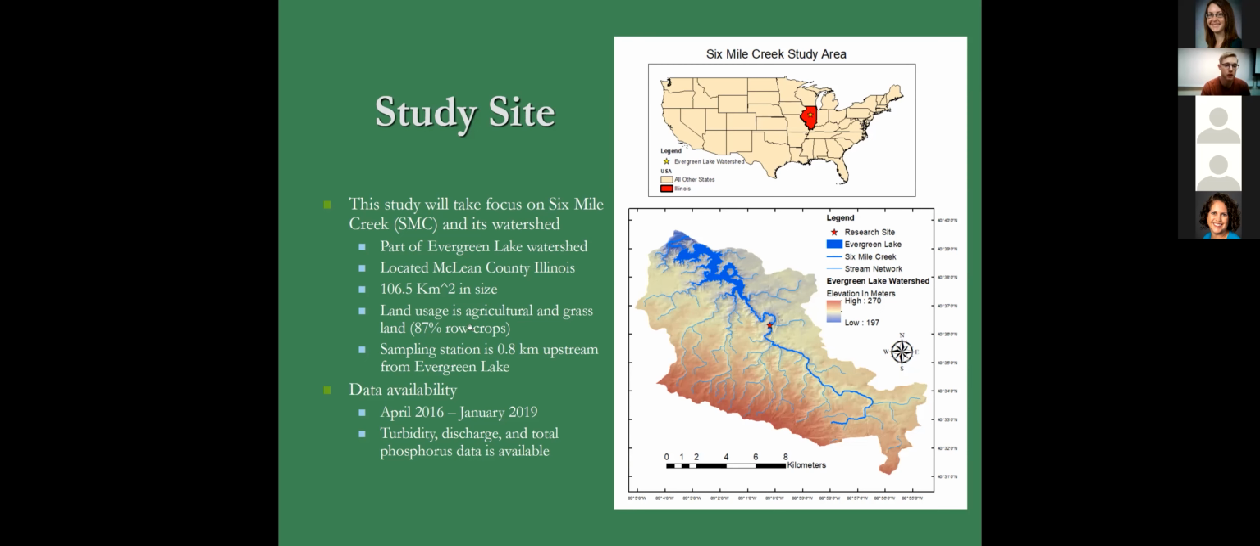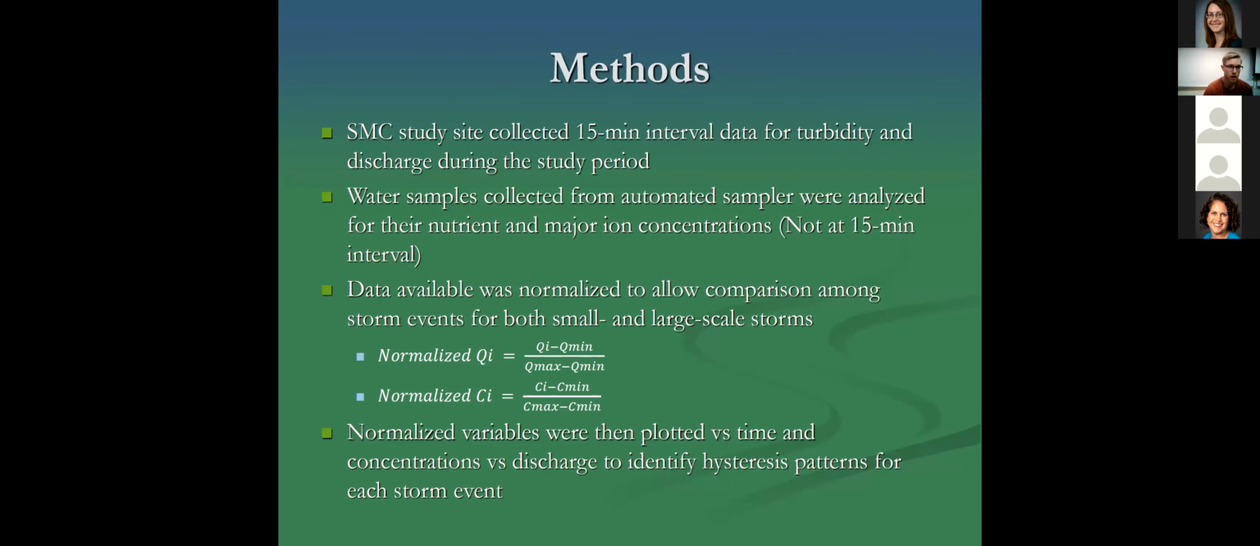Data is available for this study from April of 2016 through January of 2019 and is available for the variables of turbidity, discharge, and total phosphorus. The 6 Mile Creek study site collects data on a 15-minute interval for both turbidity and discharge. Water samples are also collected using an automated water sampler from the site and are analyzed for their nutrient and major ion concentrations. These water samples aren't collected at 15-minute intervals, but are collected based on a certain percent change in turbidity observed from the turbidity sensor in the stream.